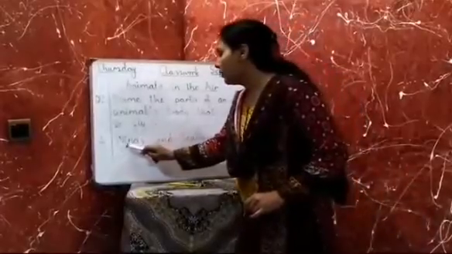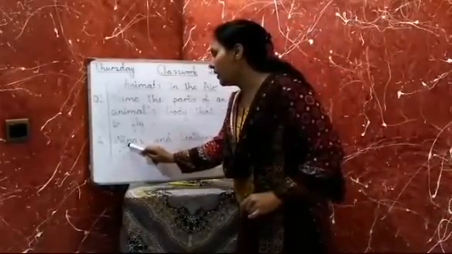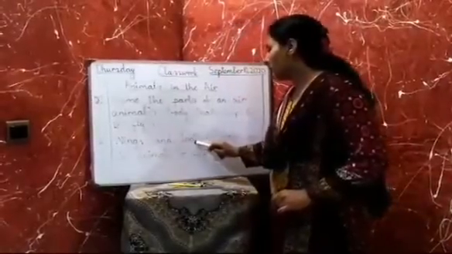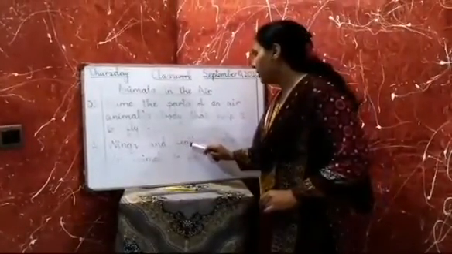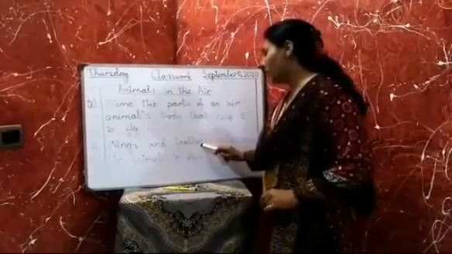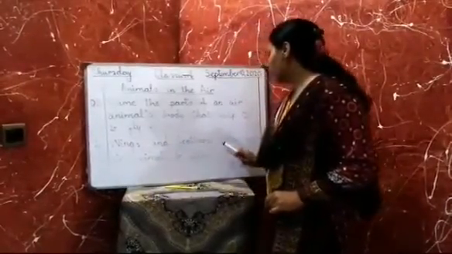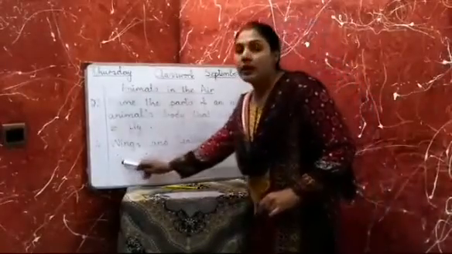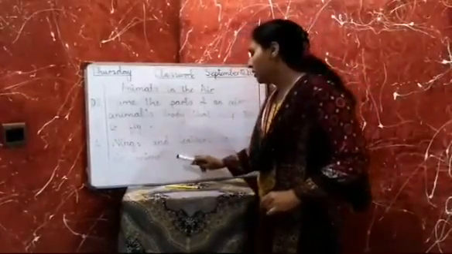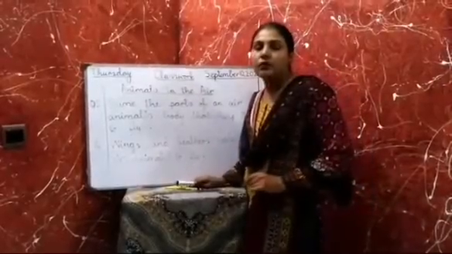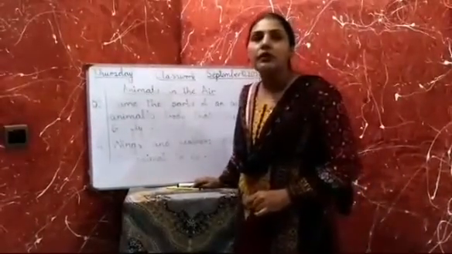Again, spell W-I-N-G-S, wings, and F-E-A-T-H-E-R-S, feathers. Wings and feathers help an air animal to fly. Make sure your writing should be neat and your work should be tidy.